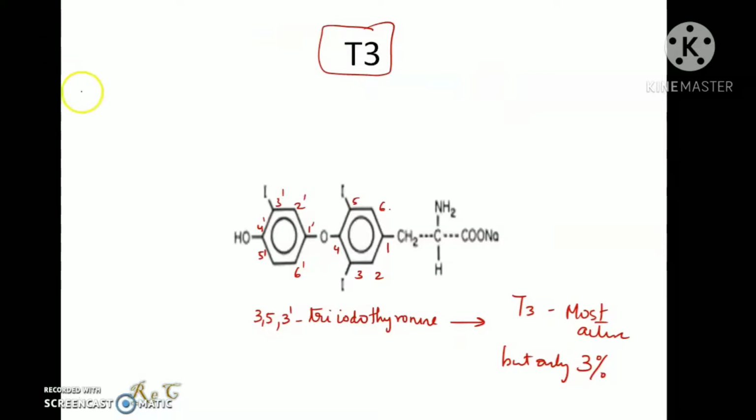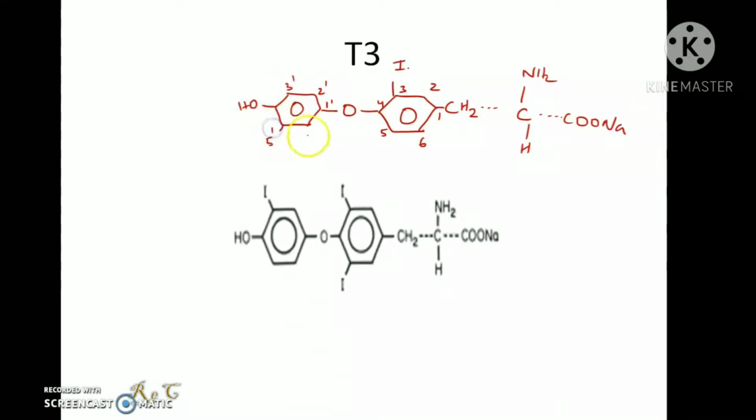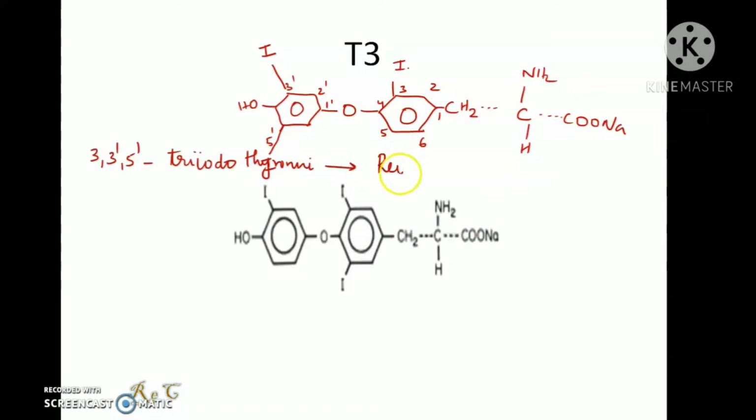There is another inactive form of T3 known as reverse T3 or 3,3',5'-triiodothyronine. Here, the disubstitution of iodine takes place in the phenolic ring rather than in the phenylalanine ring. This reverse T3 is inactive and it is also present in very small concentration, around less than 1%.